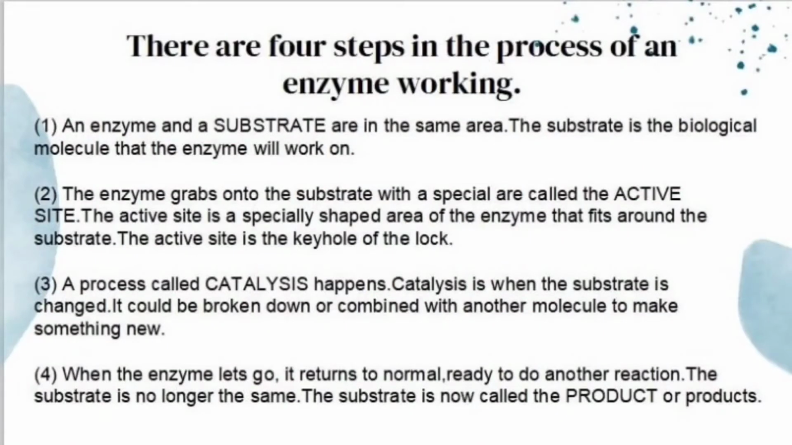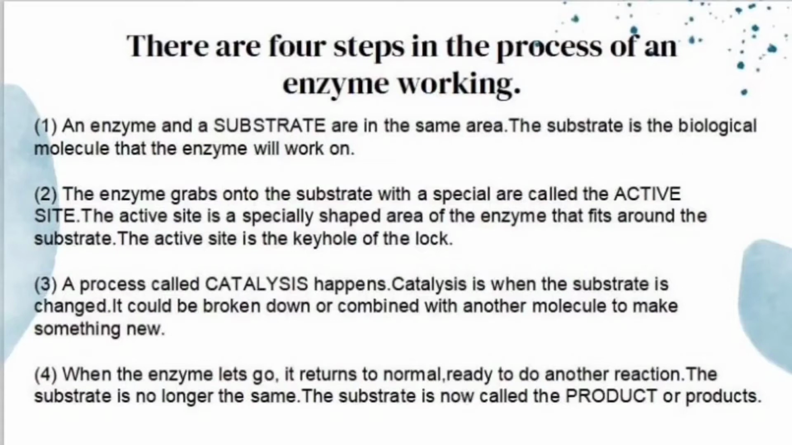There are four steps in the process of an enzyme working. An enzyme and a substrate are in the same area. The substrate is the biological molecule that the enzyme will work on. The enzyme grabs onto the substrate with a special area called the active site. The active site is a specially shaped area of the enzyme that fits around the substrate. The active site is the keyhole of the lock.